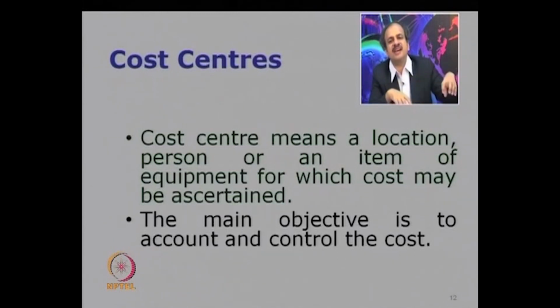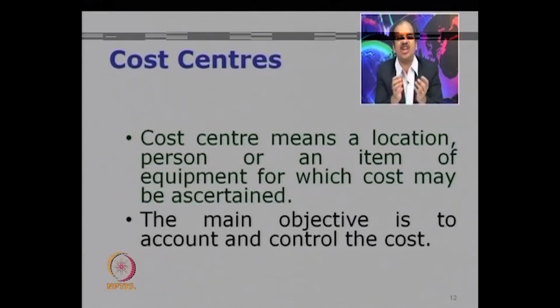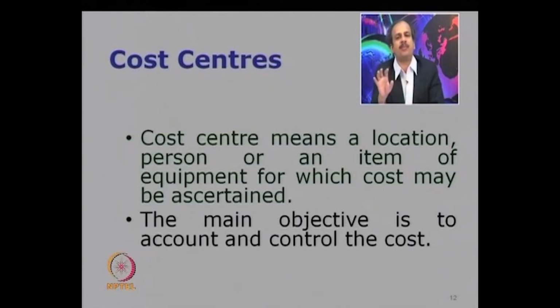These three could be considered cost centers. And then there are two products, chairs and tables, but those products need not be the cost centers, because these two products are being processed by all three cost centers. So a cost center is essentially a unit of business, it need not be a product. I hope it's clear to you.